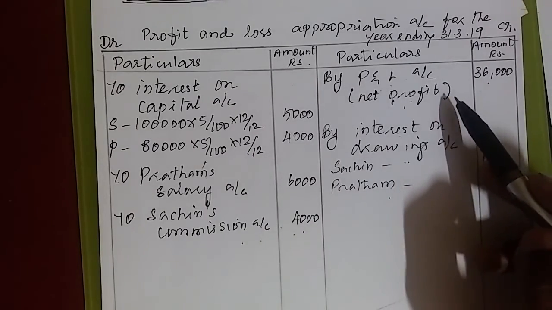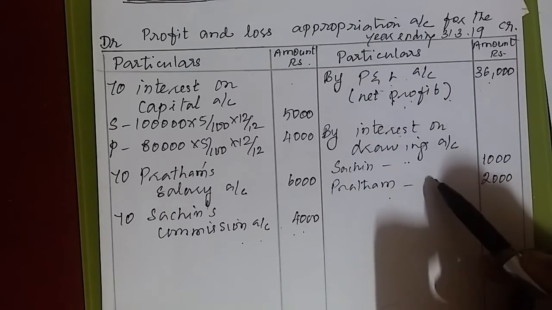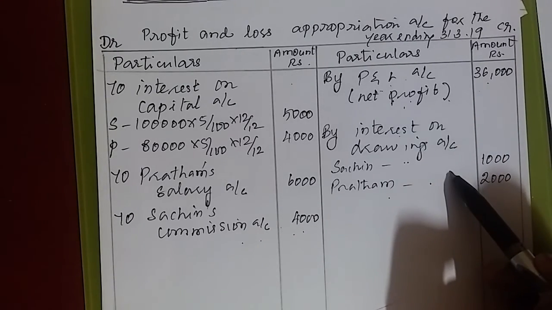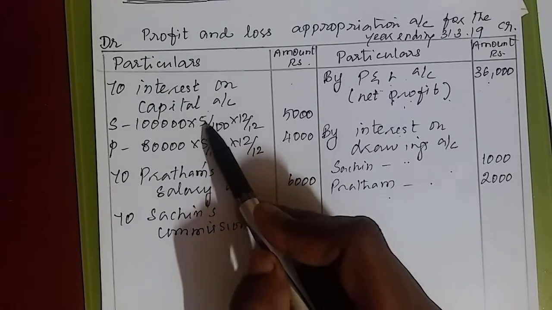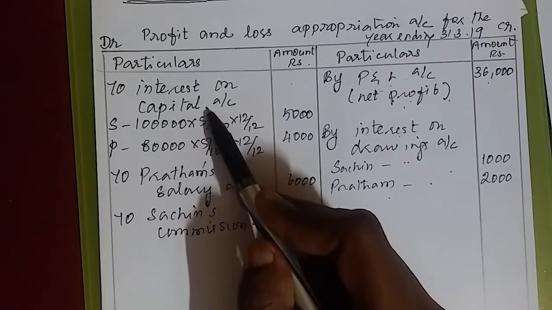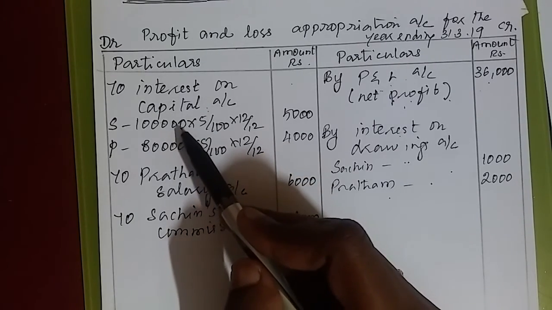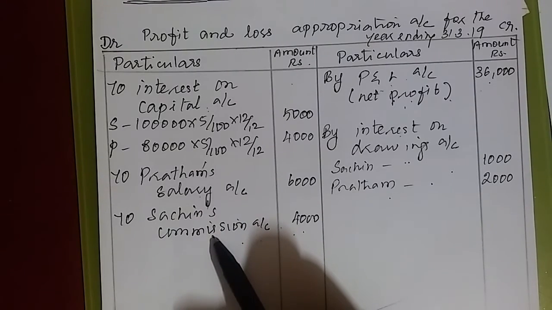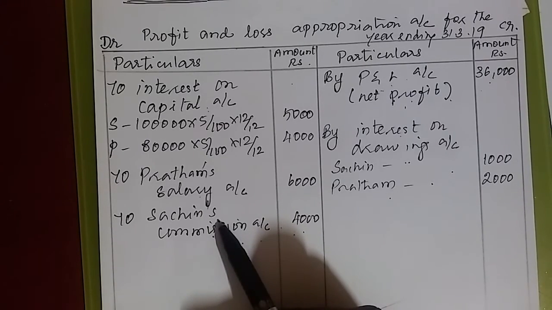Do recall, first we have written net profit. That I have showed here as what? P&L. Next we have written interest on drawings. Only these two values are here on credit side. On debit side, interest on capital. We calculated for both the partners. It is an expense to the firm. So we do write this on debit side. Pratham's salary and Sachin's commission. Both the values are expense to the firm. So both should be shown here on debit side.